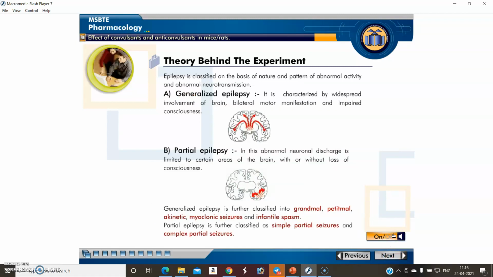Now there are two types of epilepsies. First one is generalized and second one is partial. In the exam, which is computerized, both of these images are shown and they will ask you what are the types of this epilepsy.